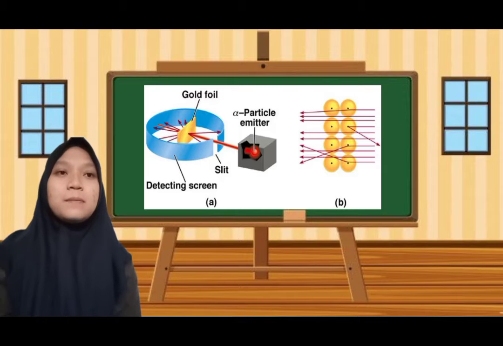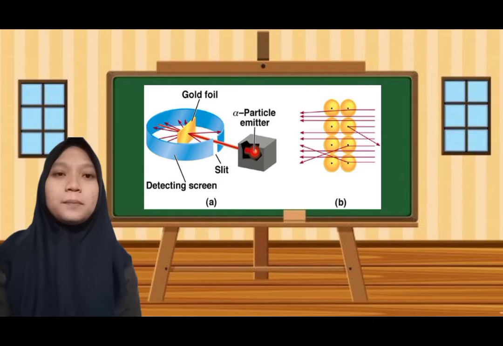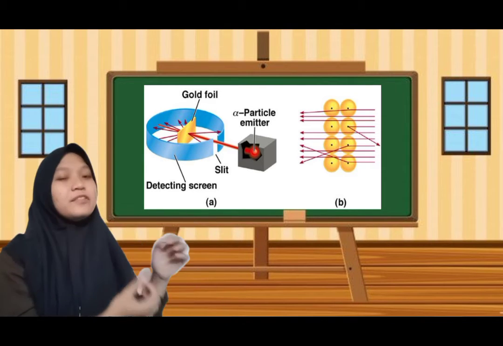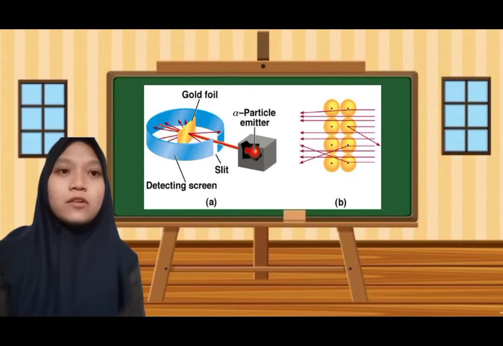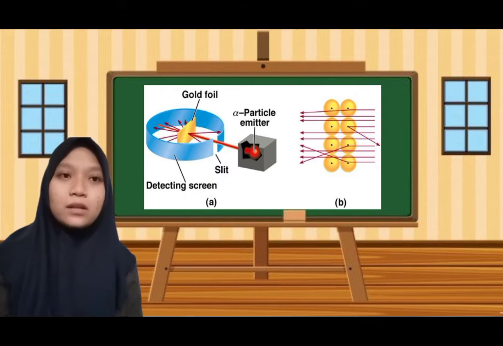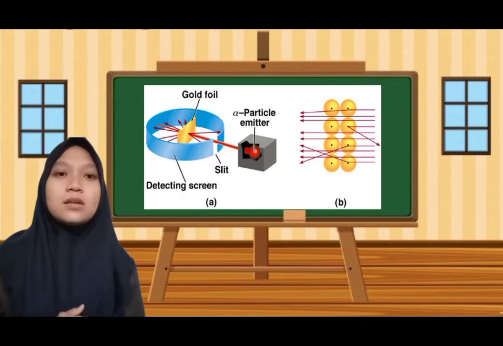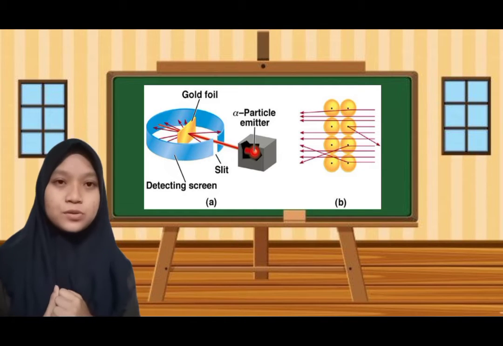Rutherford conducted an experiment by shooting alpha rays, which are rays containing positively charged particles, through a very thin gold plate. When an alpha ray is fired from a radioactive source and hits the gold plate, most of the rays pass through the gold plate. A small part of the alpha particles is deflected, and a small part of the alpha particles is reflected. From this experiment, Rutherford then concluded that the atom contains positive charge gathered in the center, which is known as the atomic nucleus.